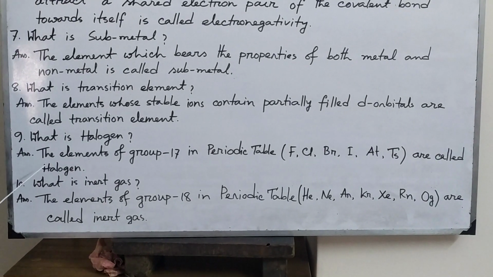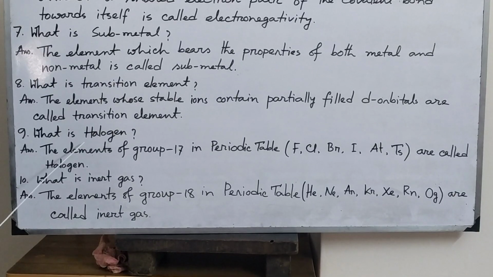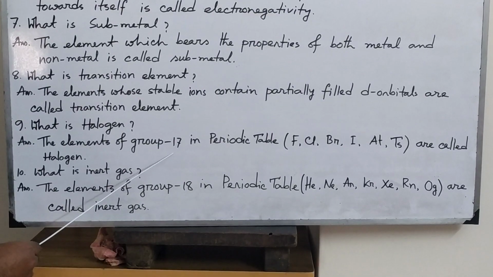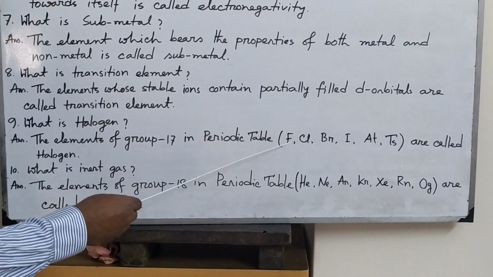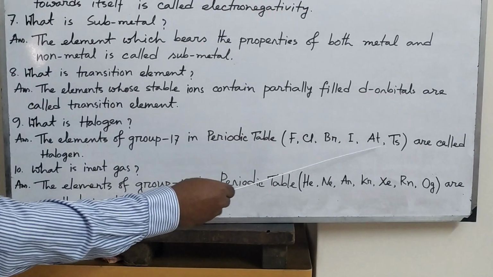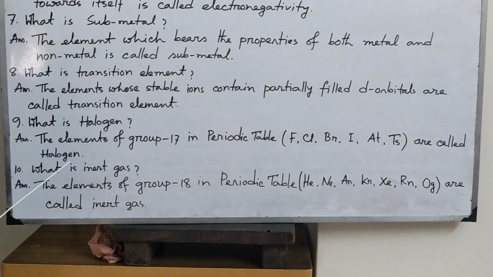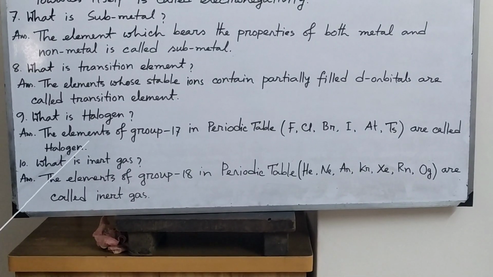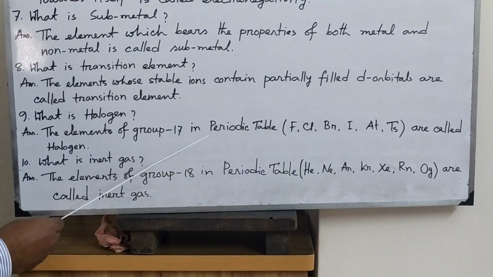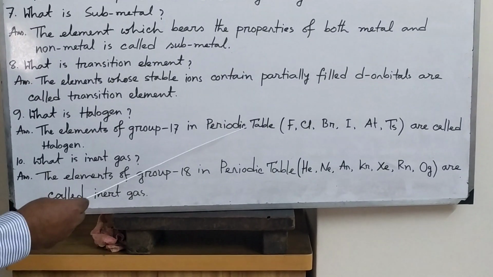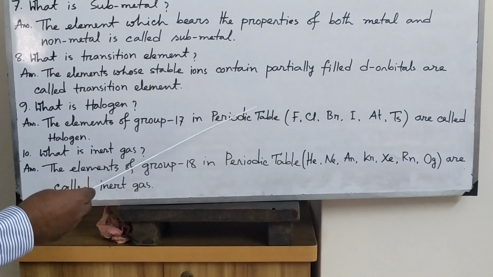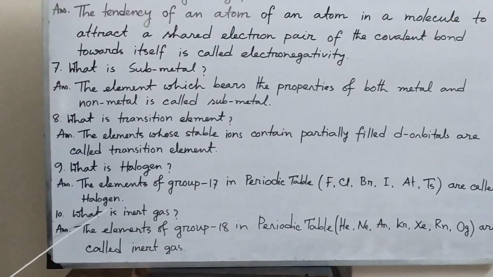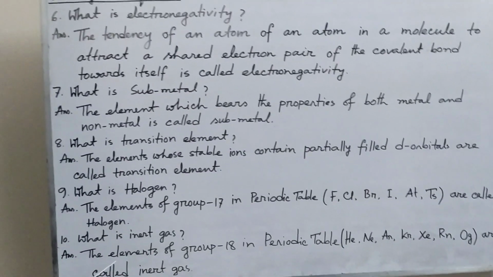Now number 9 question I have written, what is halogen? The elements of group 17 in periodic table, fluorine, chlorine, bromine, iodine, astatine, tennessine, are called halogen. Halogen means salt maker, sea salt producer. These are called halogen. Now number 10 question.